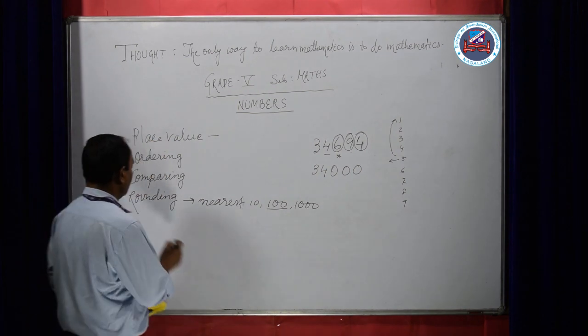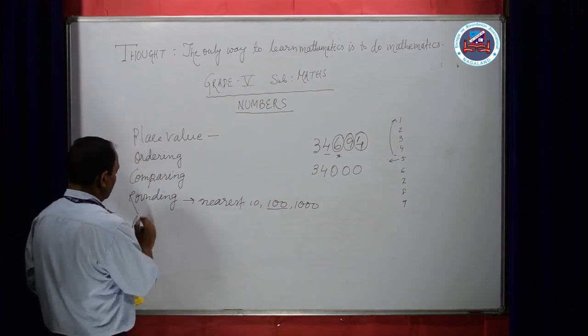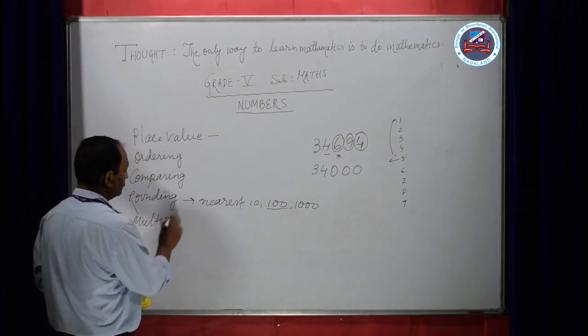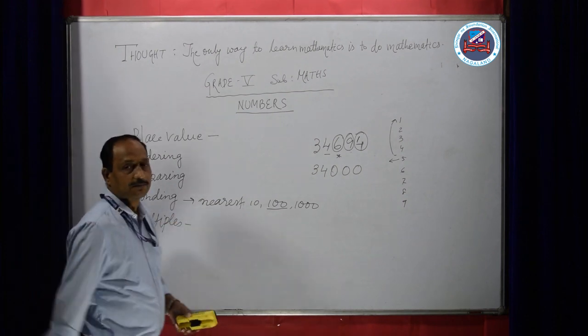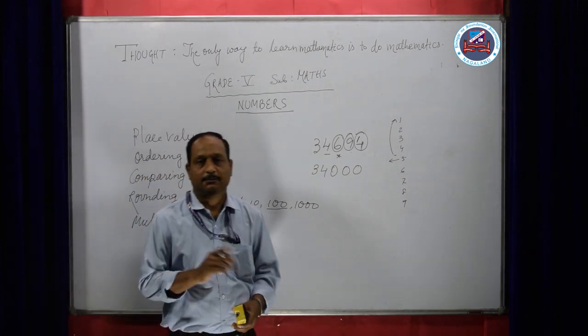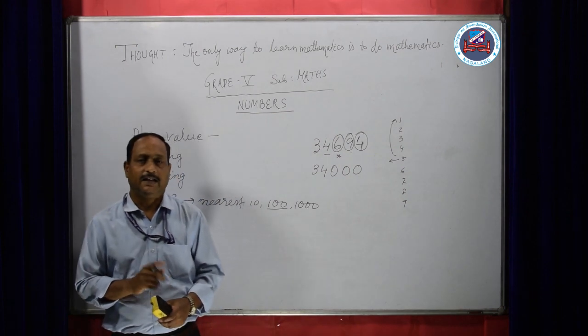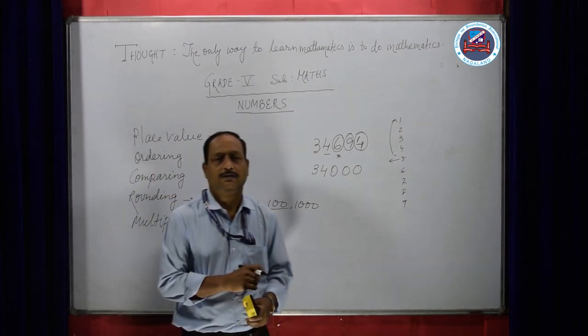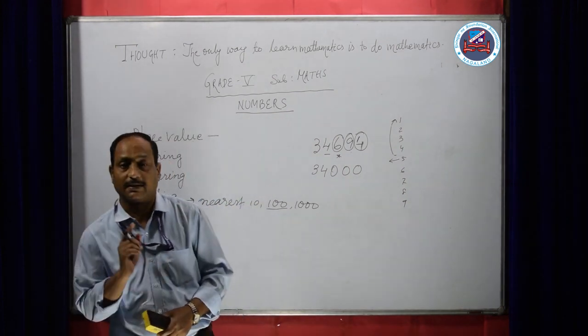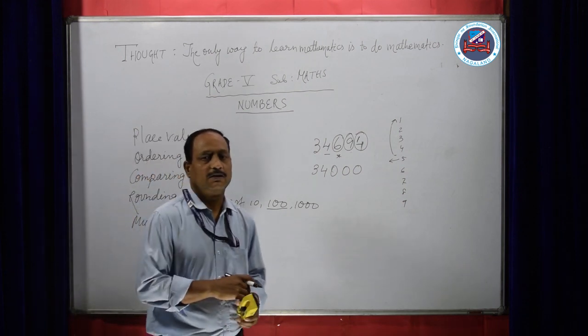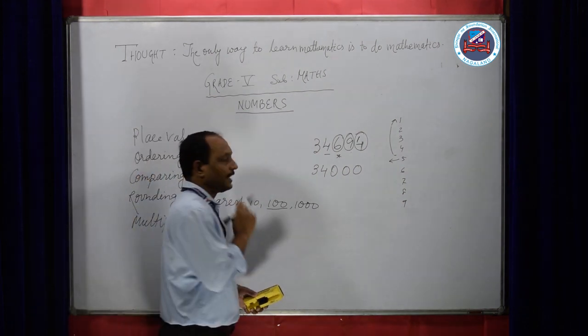Now let us come back to another subtopic, that is called multiples. What are multiples? A number that can be divided exactly by another number is a multiple of that number. Example, suppose 3, 6, 9, 12.